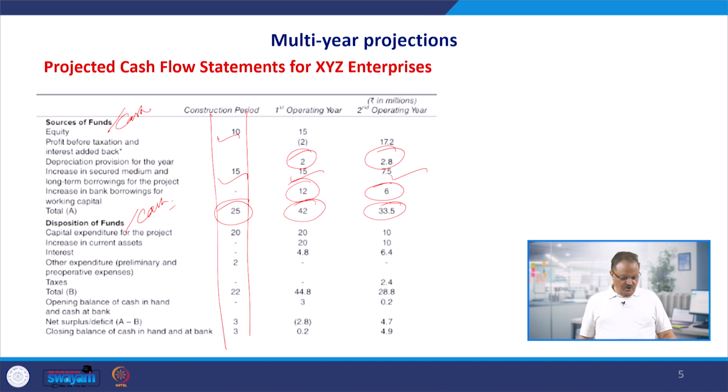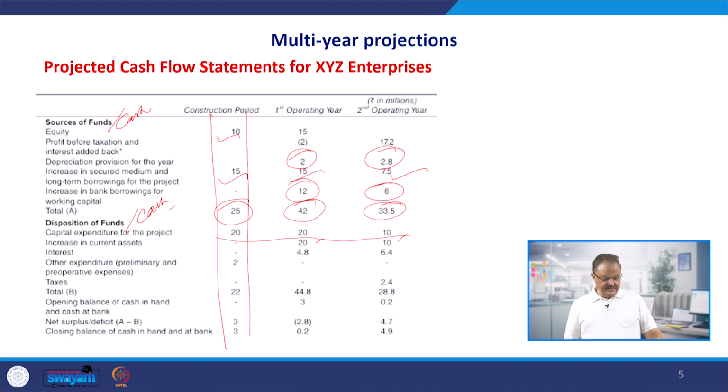And in this we have short term as well as long term sources in the first and second operating year. But as far as the construction period is concerned, the funds are coming only from long-term sources. Now when you talk about disposition, first we are using the funds for capital expenditure, for raising the fixed assets, land, plant, building and machinery, 20 and 10. And current assets are also going to increase, 20 and 10. So it means your working capital is also going to increase.